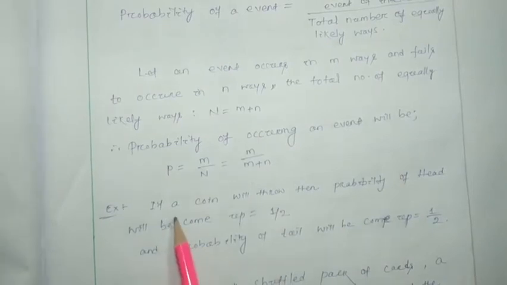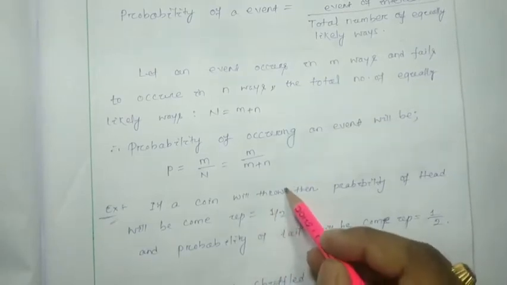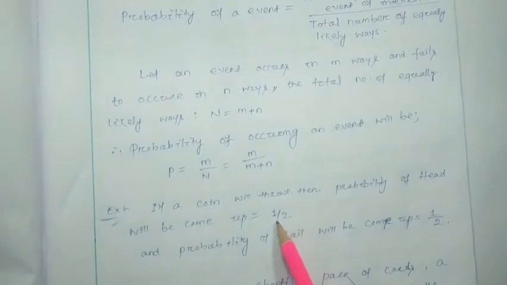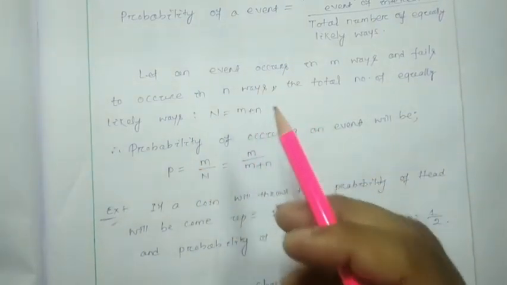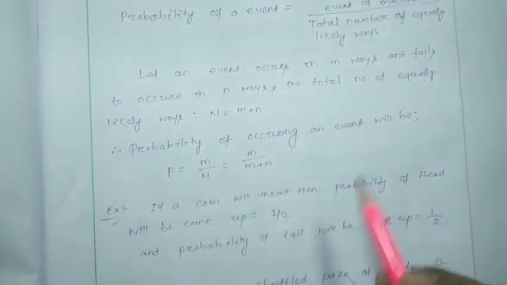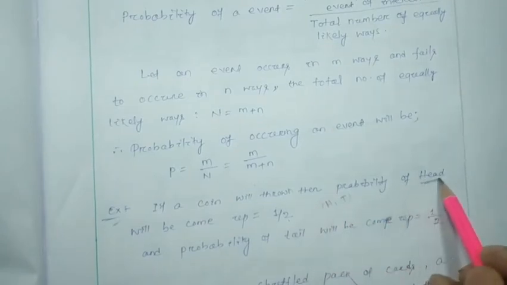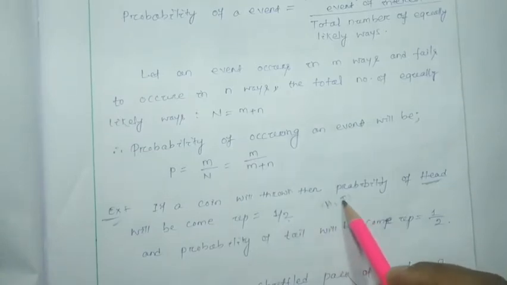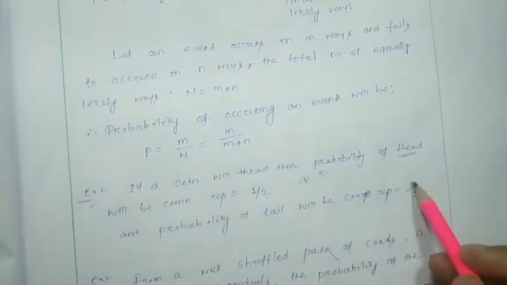Okay, if a coin is thrown, we are going to take an example, then the probability of head will be 1 by 2, because whenever we toss a coin, we expect either head or tail. So what is the probability that we get head only? That will be 1 head out of 2 possible outcomes, H and T. So 1 by 2. And the probability of tail will be 1 by 2.